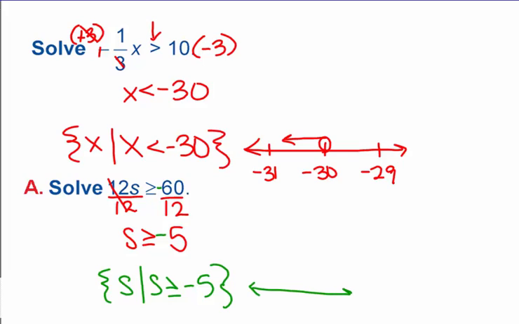And if I graphed this, negative 5 would go in the middle, negative 6, negative 4. There's an equal to sign on this one. S is greater than or equal to. So when I plot my point at negative 5, I'm going to color it in. Now, since s is greater than or equal to, and since the inequality is eating the s, it's bigger, and we're going to go to the right.